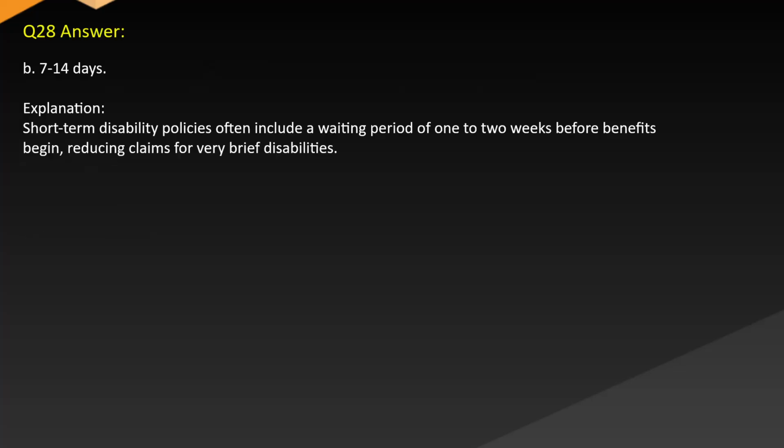Answer: B. 7 to 14 days. Explanation: short-term disability policies often include a waiting period of 1 to 2 weeks before benefits begin, reducing claims for very brief disabilities.